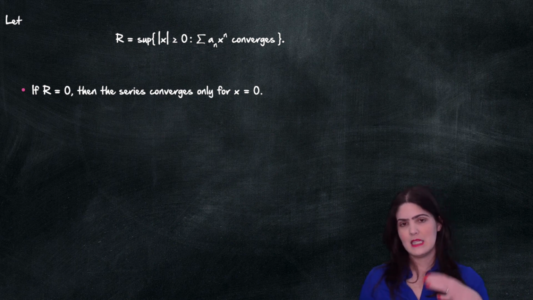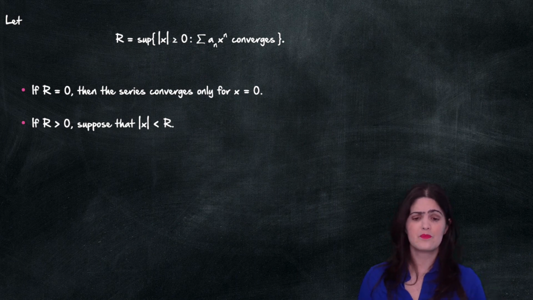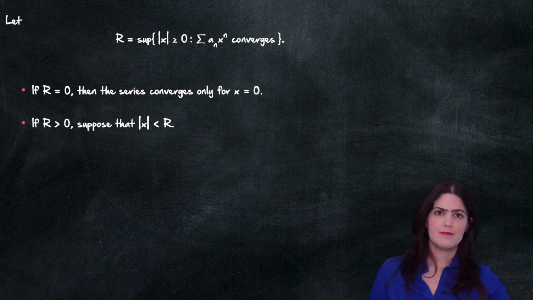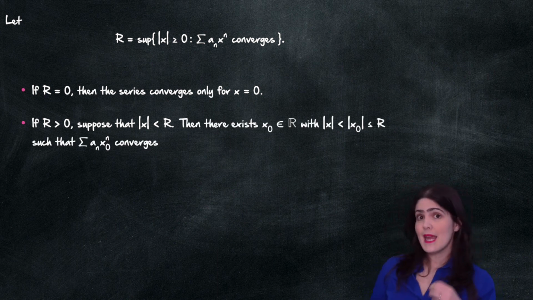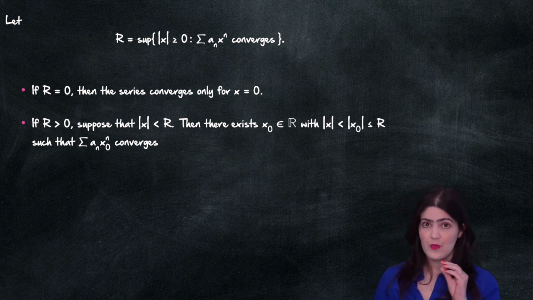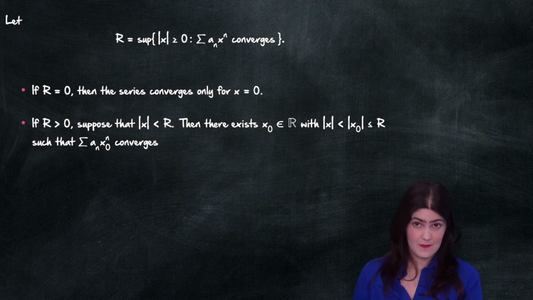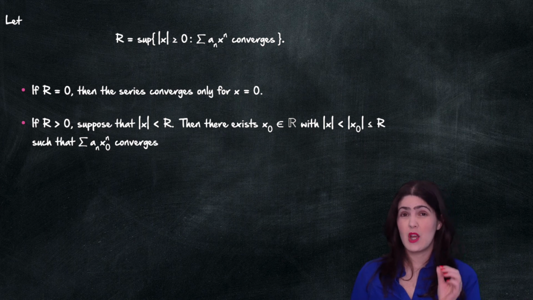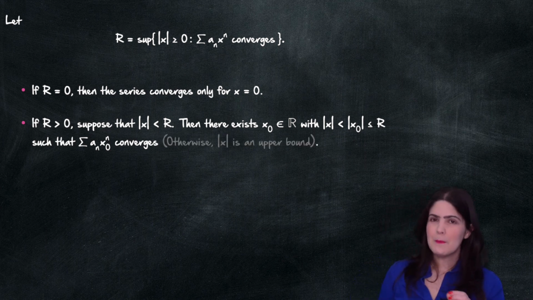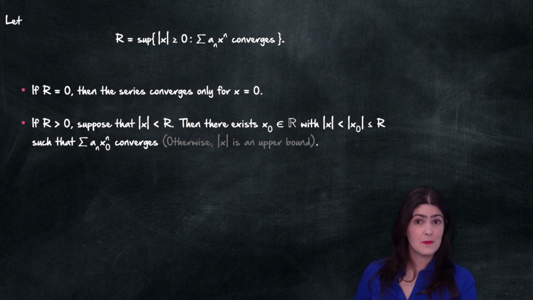If now my set is bounded and I get that R is just a positive number, I'm going to suppose that I have the absolute value of x strictly less than R. Then there exists an x naught such that the absolute value of x naught is strictly bigger than the absolute value of x, such that my series of a_n times x naught to the n converges. Because you see, if not, then the absolute value of x would be an upper bound of my set.